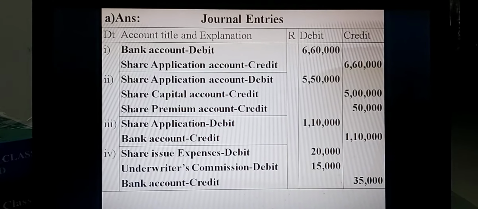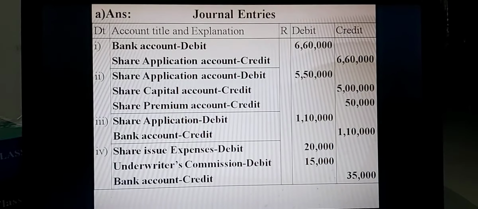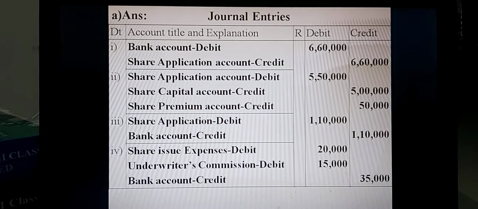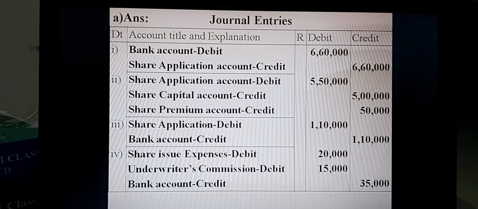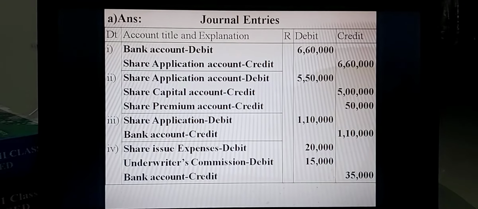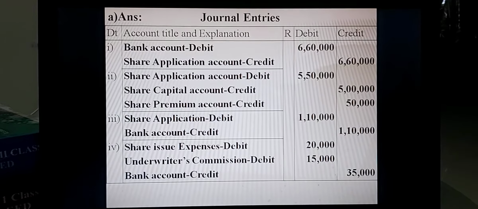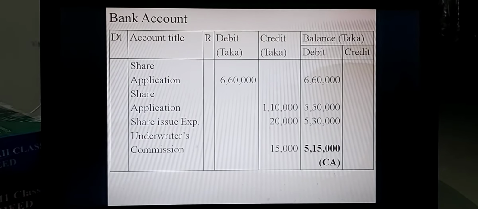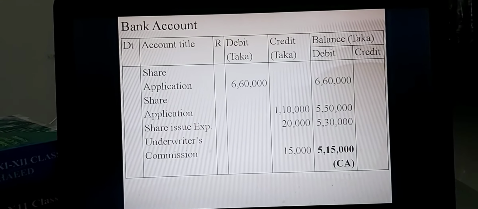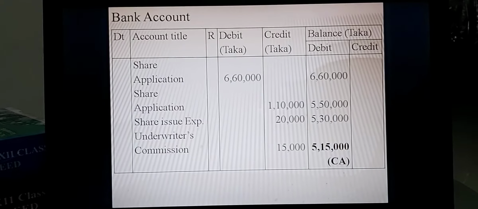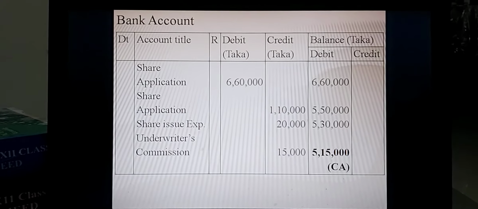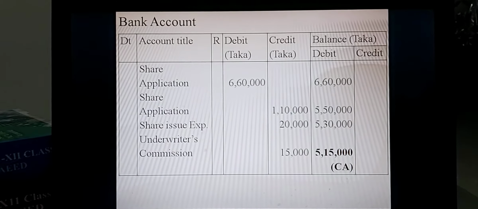Now you can go to requirement B, that is to prepare a bank account. From this journal, you have to prepare a bank account. Only the bank account is opened, that is a ledger account. In the reference column or running balance format, totally 7 columns are available in a ledger: date, account title, debit Taka, credit Taka, balance Taka, that is debit balance or credit balance.